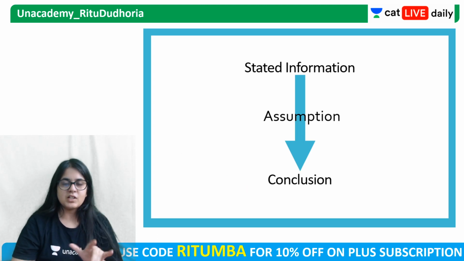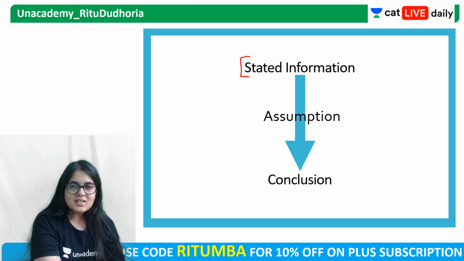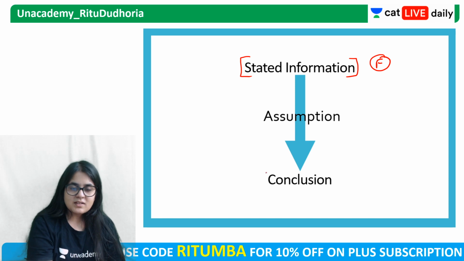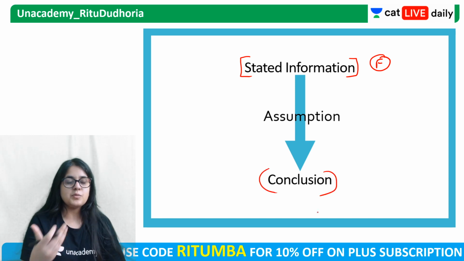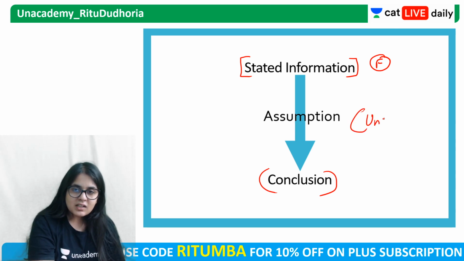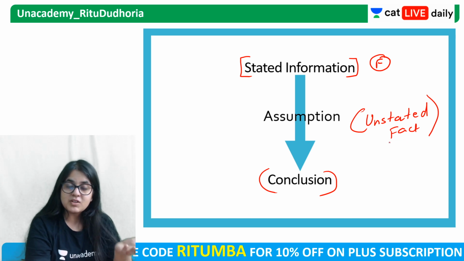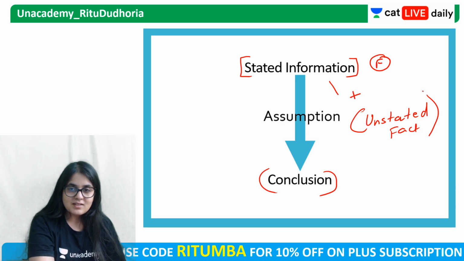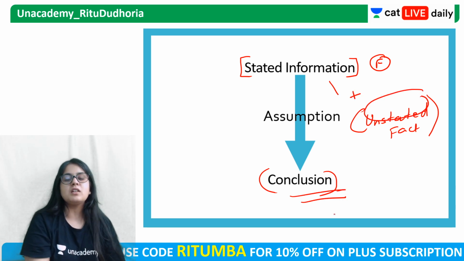So in a way, guys, in a nutshell, if I were to say, in the paragraph, there is some stated information or there is some stated fact. Like for example, Mario's flight is scheduled to come at 5 p.m. On that basis, the author forms certain conclusions or certain arguments. At 7 p.m. we'll be able to go out to dinner with Mario. The unstated fact or unstated information that the author does not state because he has taken it for granted is called an assumption. But he has stated information plus this unstated information will lead to the conclusion.